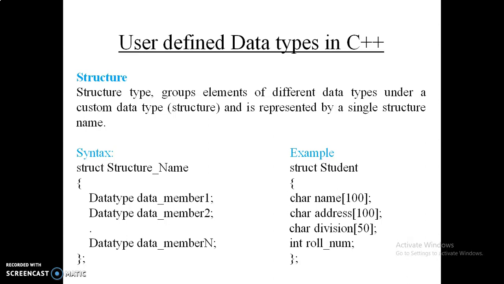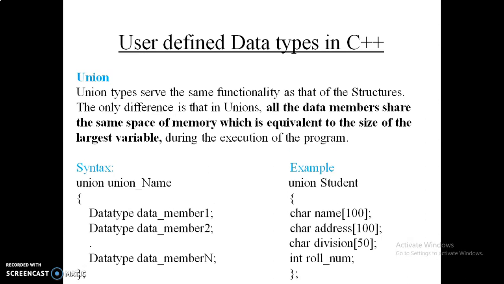Now the next user defined data type is union. As we compare it with the structure, it looks the same as the structure we went through, and I have used the same example, so it will be clear what the difference is between the union and the structure. The only major difference between the union and the structure is that in a structure, individual memory space is allocated to each and every data member which is defined under the structure.